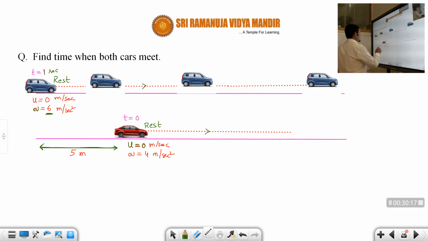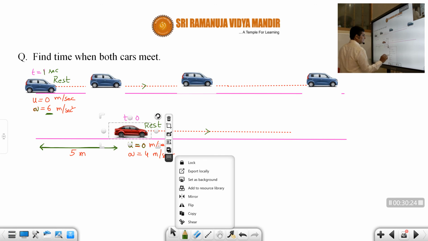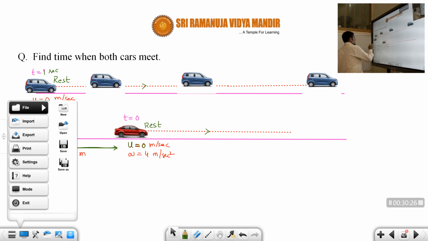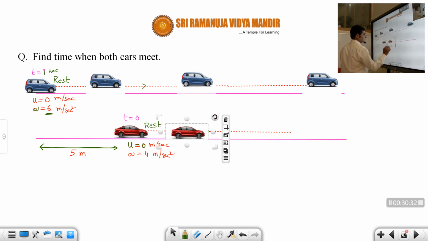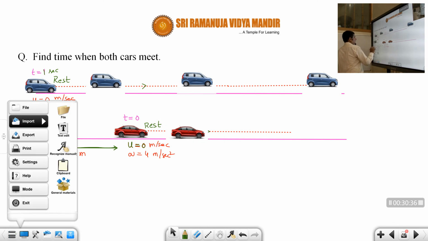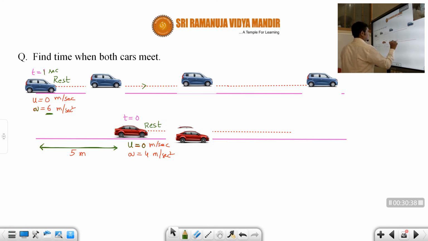Now this car, the red car, is also traveling, but its acceleration is less, correct or not, students? Its acceleration is less. So now what will happen? It will go like this. Since its acceleration is less, it will travel like this.